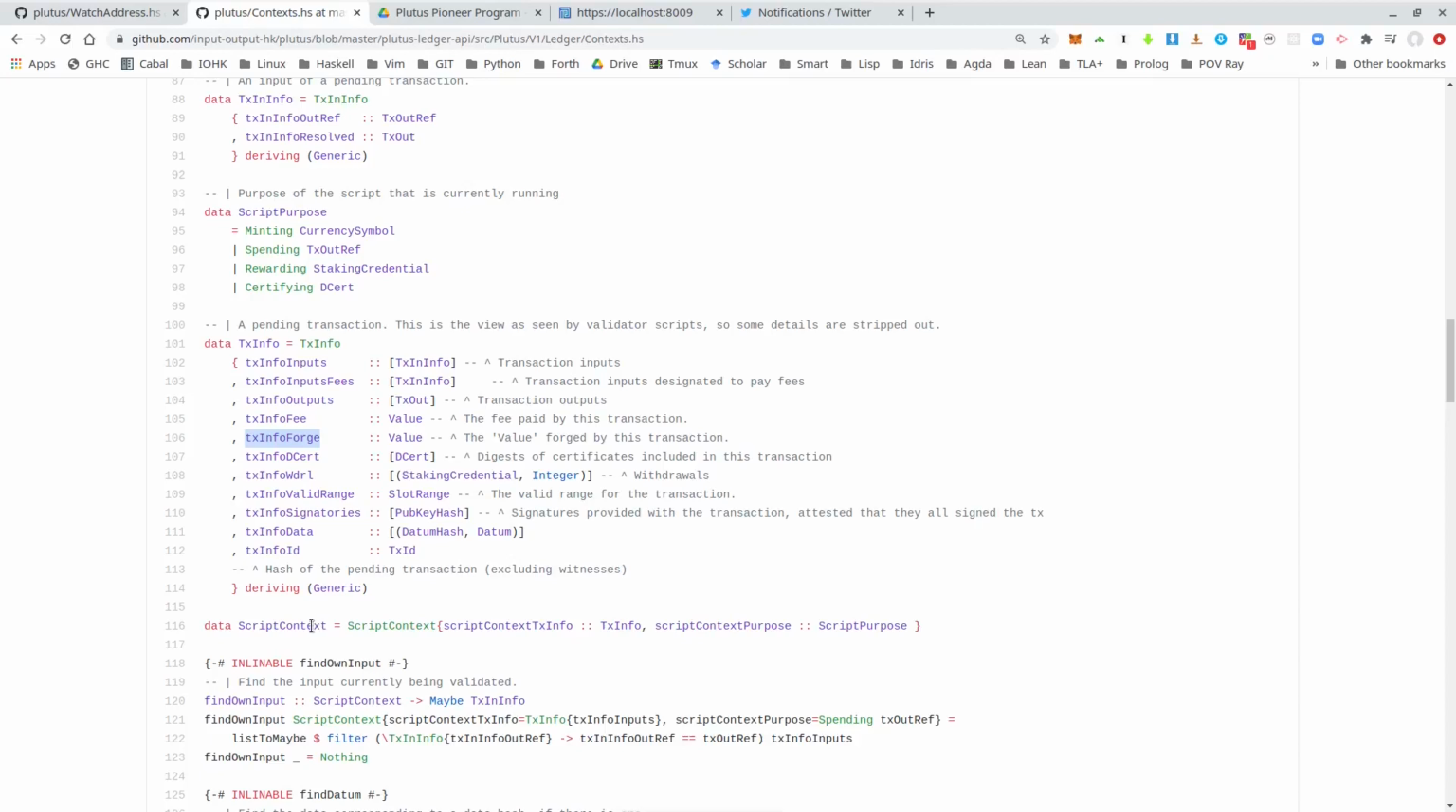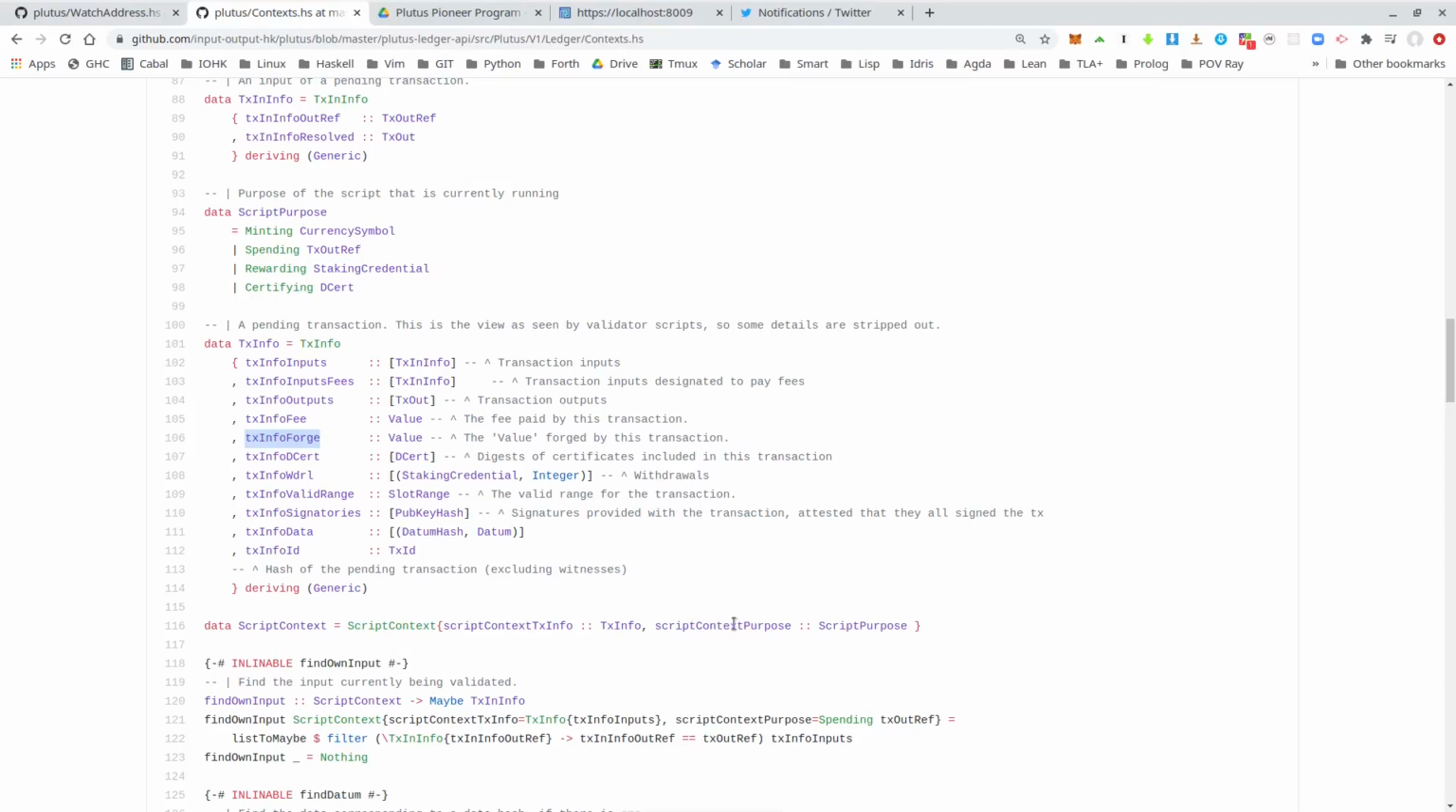It's the same context as we had before, but there is no datum and no redeemer. That wouldn't make sense because a datum belongs to a UTXO and a redeemer belongs to an input, but this forging belongs to the transaction itself, not to a specific input or output. So the only input that the policy script gets is the context.